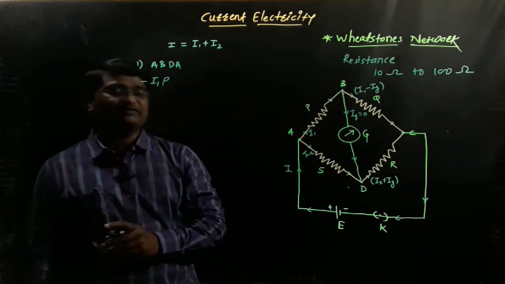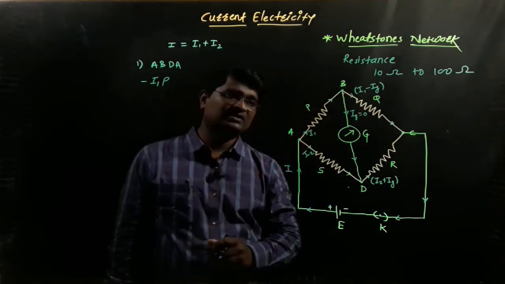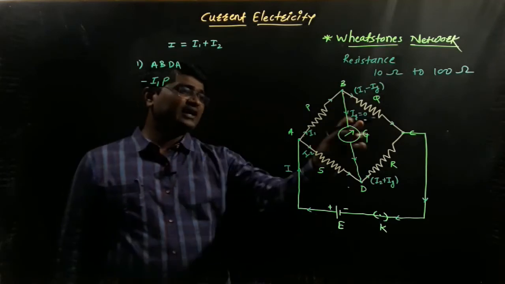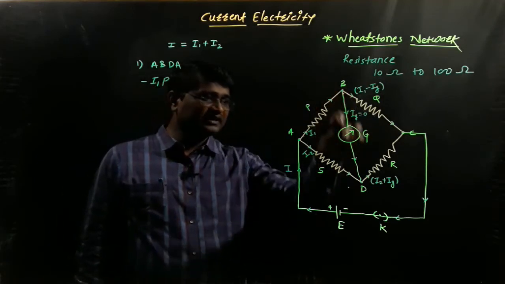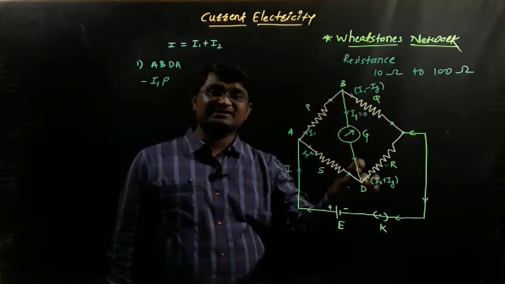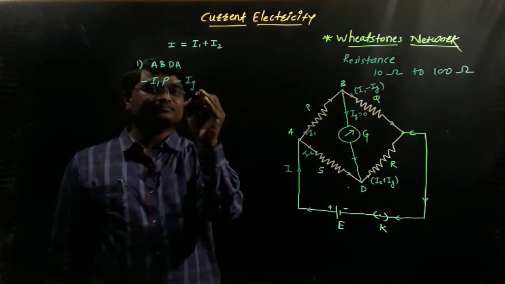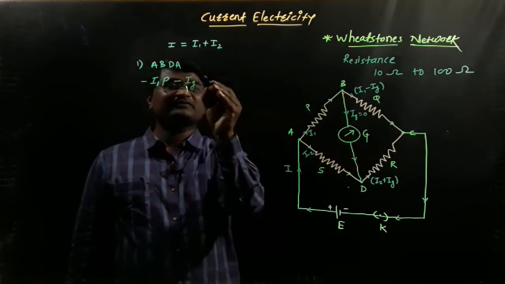So minus I1P from A to B. When we move from B to D, the electric current is denoted by Ig, and the direction of electric current and the direction of tracing are exactly similar. So again we get minus Ig, and the resistance of the galvanometer is denoted by G,